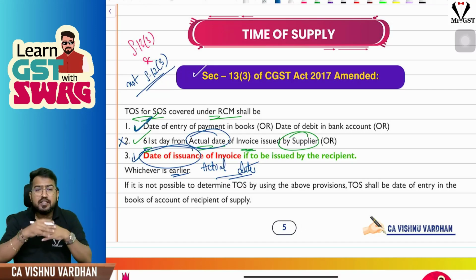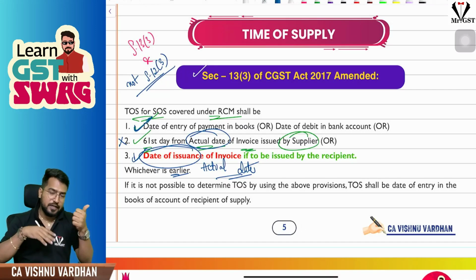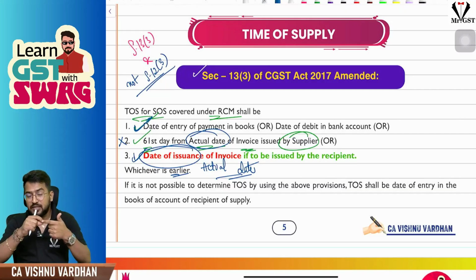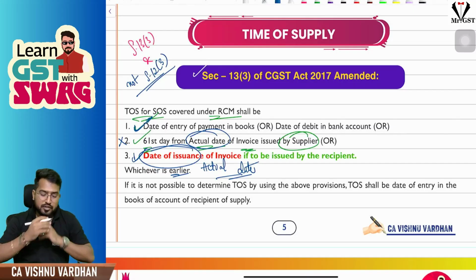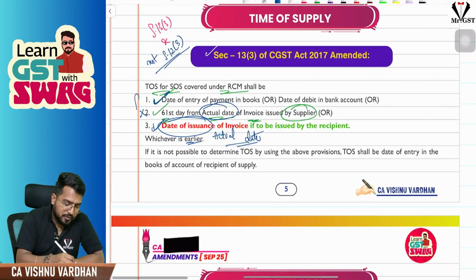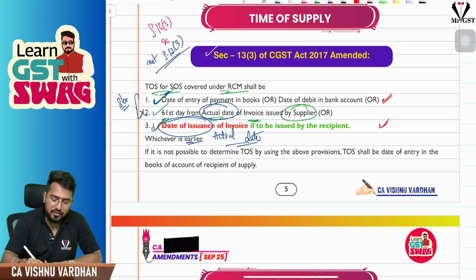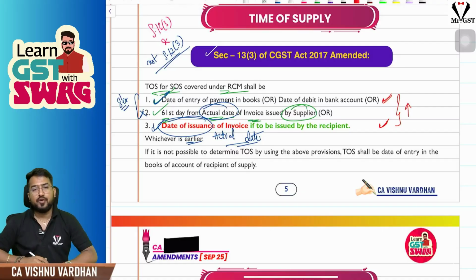No, sir, if the invoice is raised by the recipient, date of payment and actual date of invoice of the recipient when the invoice has been raised by the recipient, whichever is earlier. So if the supplier raised the invoice, you will compare point 1 and 2. If the invoice is raised by the recipient, you will compare point 1 and 3, whichever is earlier. Okay, hope it is clear.